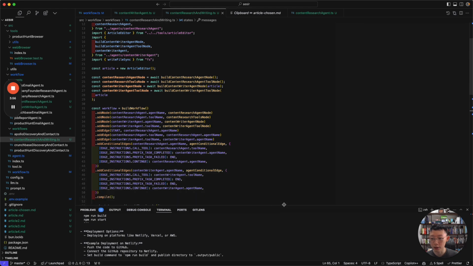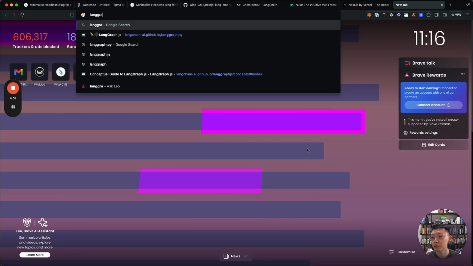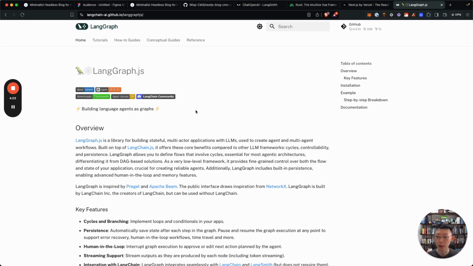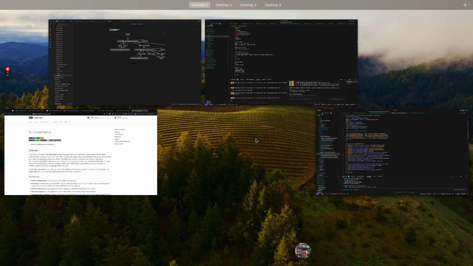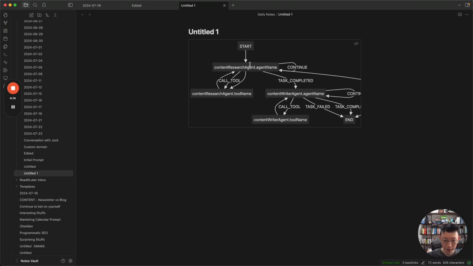The workflow is using LangGraph.js, which is here. You can take a look at that if you are interested, right? It basically allows you to build agents as a graph, right? And my graph looks like this, right? There's actually two agents. The first one is a content research agent, right? The main purpose is to put together research so that the writer can actually write it.